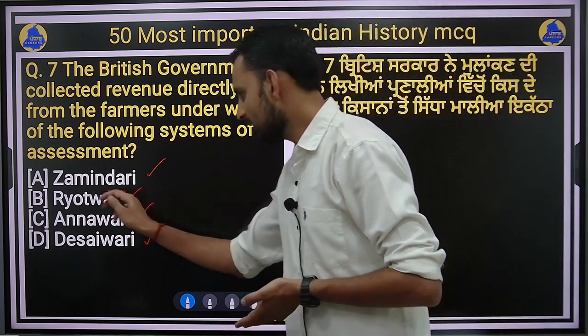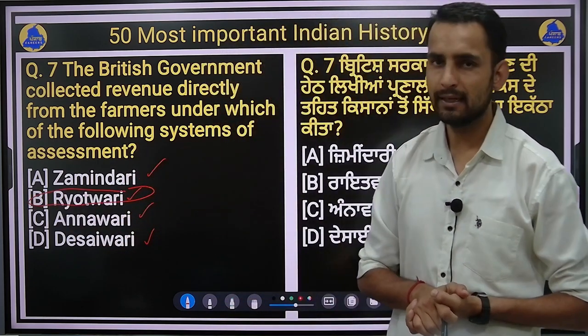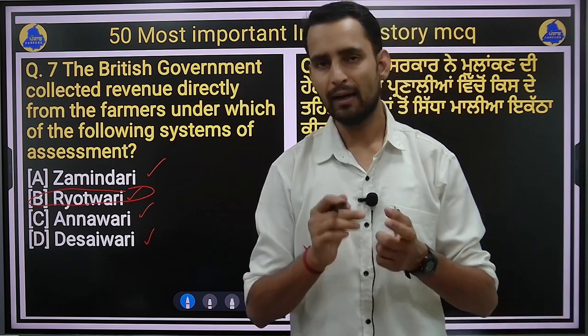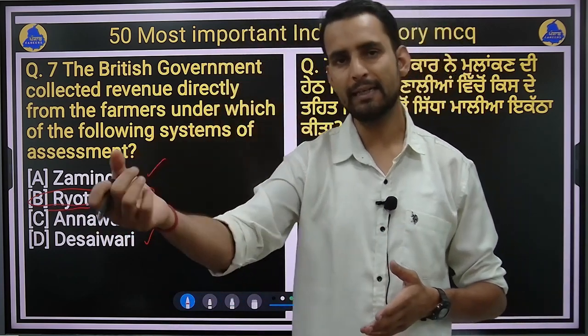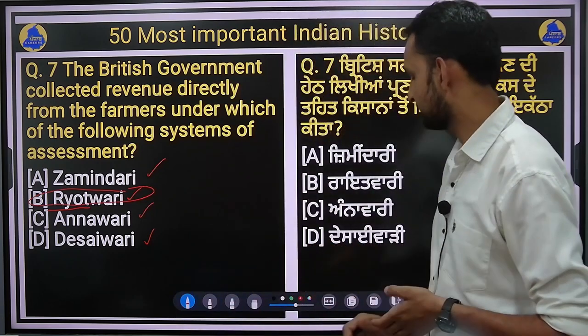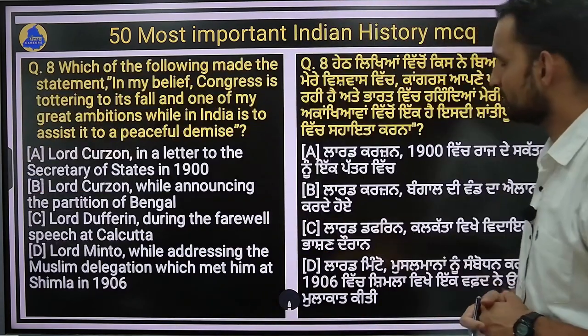If you see here, the answer for this question will be option B, that is the rayatwari system, because Rayat itself means farmer. Under the Rayatwari system, the revenue is directly taken from the farmer itself, right? Next is question number 8.